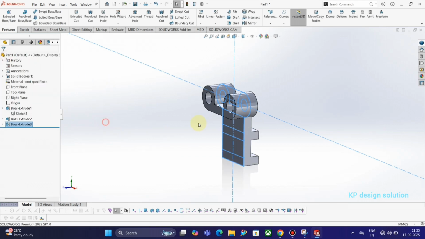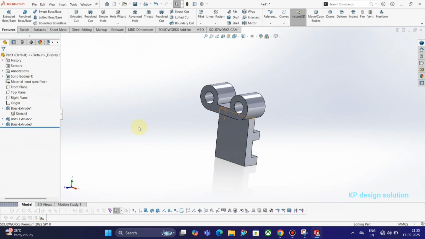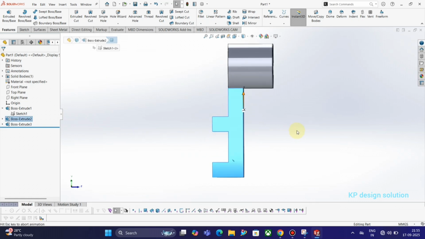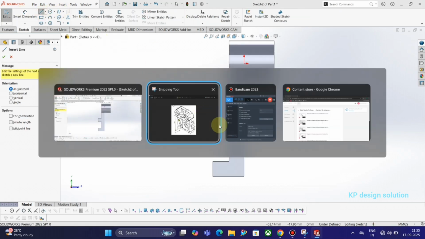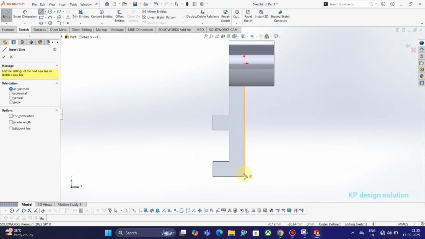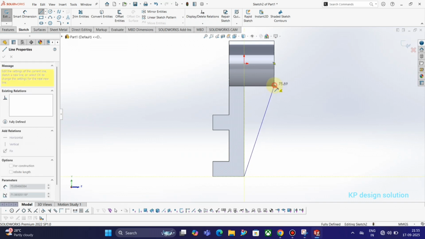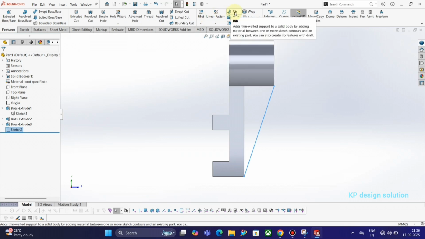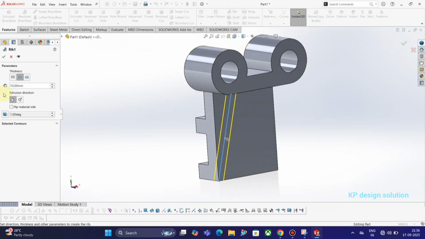Now we select this face. After selecting this face, we are using the rib command. I think the rib command did not work.